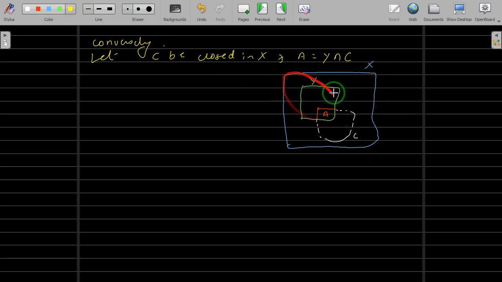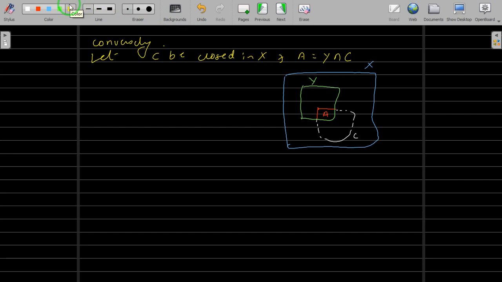You have a whole space X, then we have a subset of X, that is Y. In Y we have a subset A, and we are writing A as Y, this is the green part, intersection with C, which is the white part. Okay, and now we have to show that this A is closed in Y. That is our aim now. So always remember what your aim is. Without aim you should not proceed, in fact.